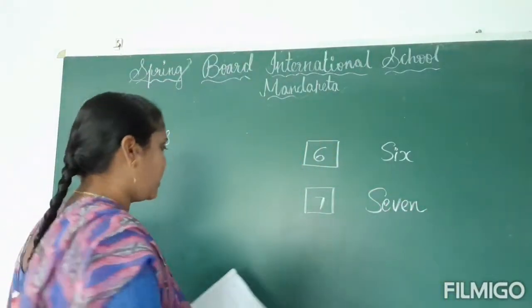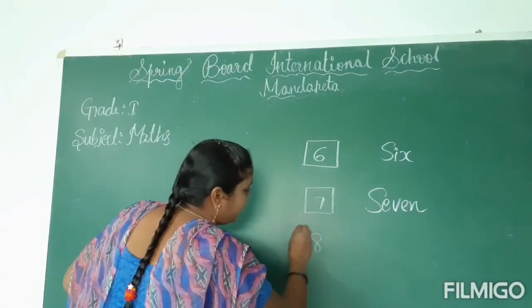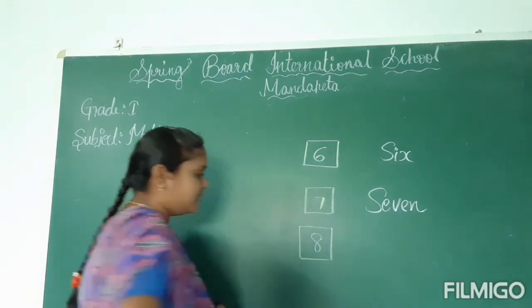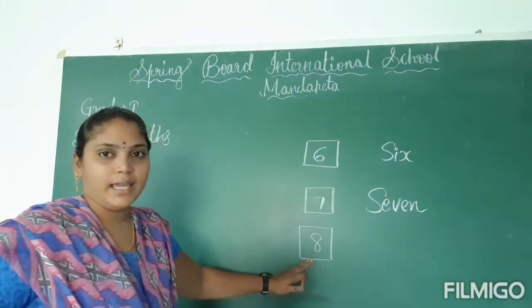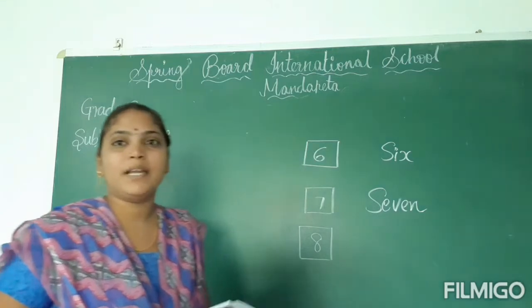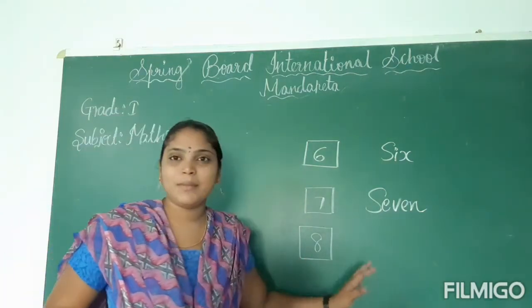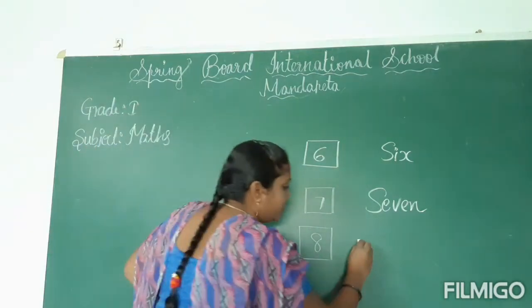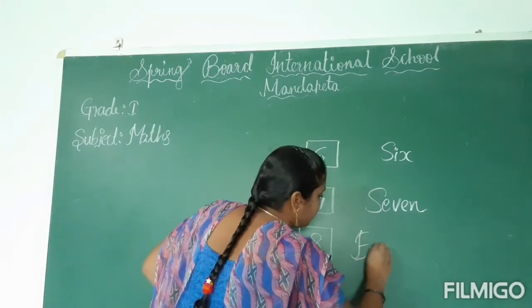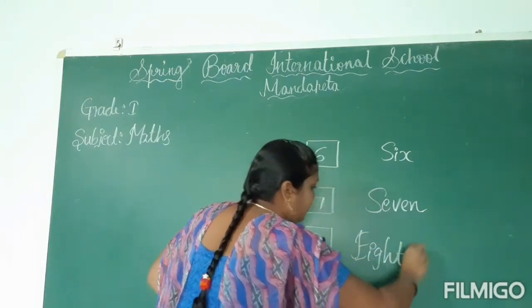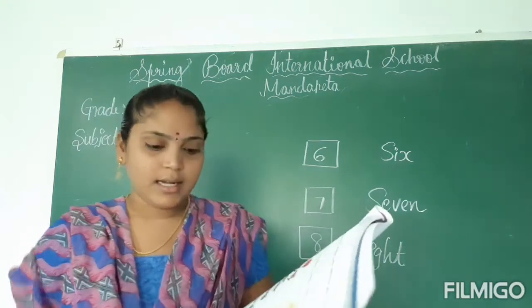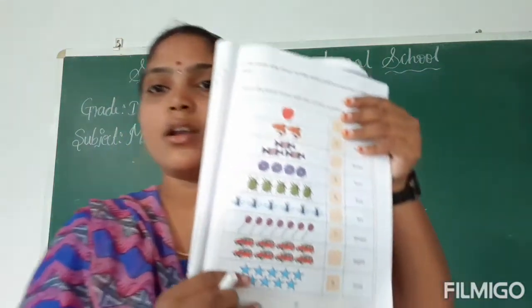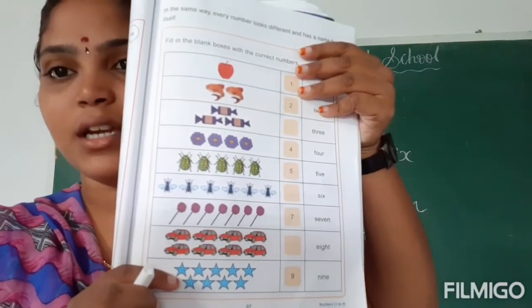Okay children, now write number 8. We know that this is number 8, and the number name is already given. What is the number name of 8, children? E-I-G-H-T, 8.